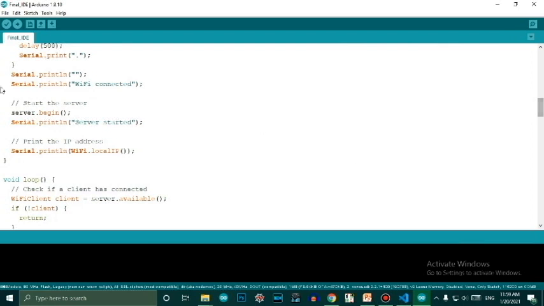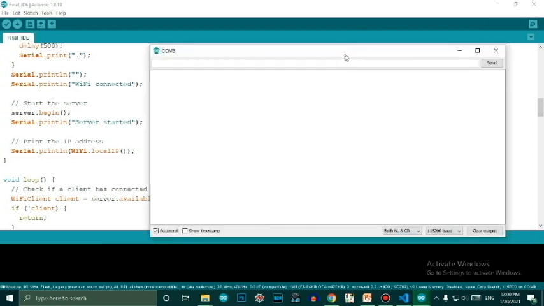Then the password, all these. The moment the ESP8266 connects to my network at home, the network provides a local IP to the ESP8266. That local IP, as I said in the previous slide, we are converting into a global IP. So after the local IP is allotted, the local server has started. Let us quickly see how the ESP8266 got allotted the local IP by my internet network.